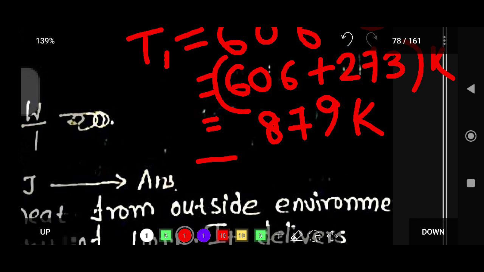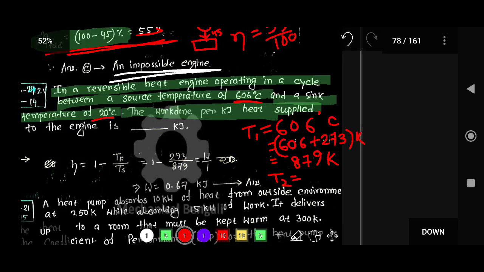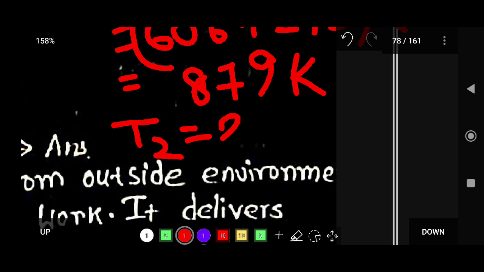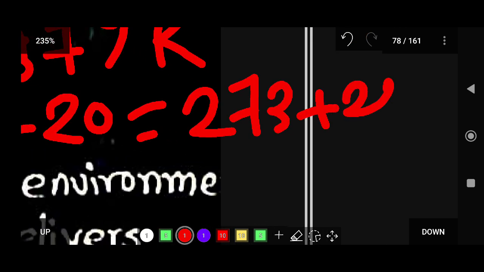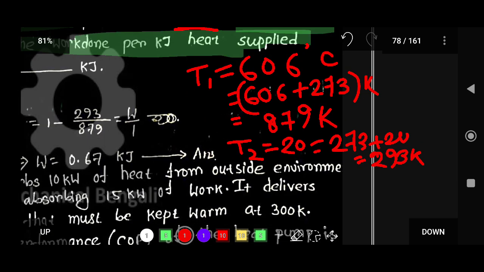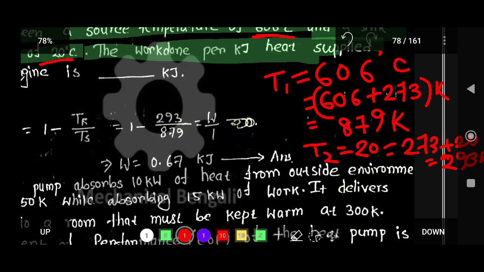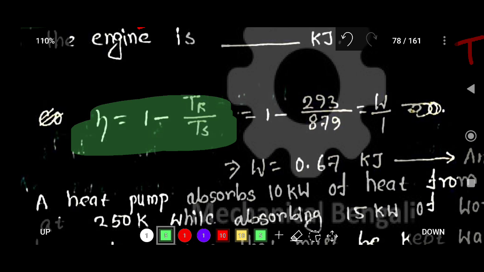T2 is the sink temperature, 20 degrees Celsius, which is 273 plus 20, that is 293 Kelvin. So T1 and T2 are given. Now if you want to calculate the efficiency, it is equal to 1 minus T2 by T1.